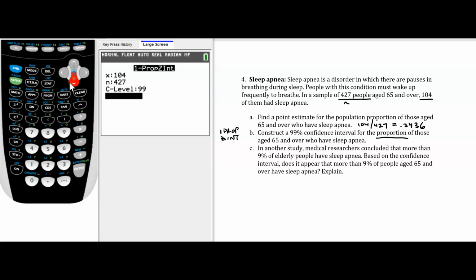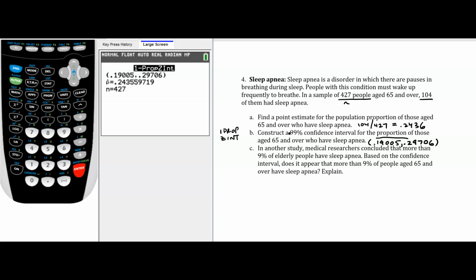We do want a 99% confidence interval. We press calculate, and we get an interval of 0.19005 all the way up to 0.29706. So that's a pretty wide interval, but it is a 99% confidence interval, and so typically those are the widest intervals.